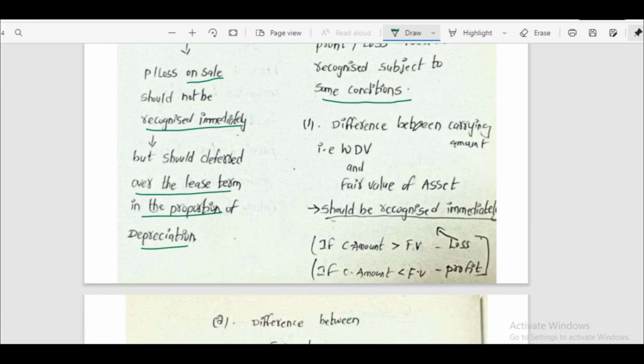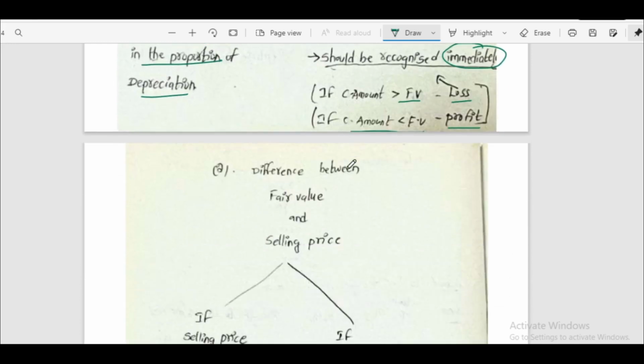Here, the difference between carrying amount and fair value of asset. Here, carrying amount is nothing but WDV, written down value. The difference between carrying amount and fair value of asset should be recognized immediately. That means if carrying amount is greater than fair value, it is loss. If carrying amount is less than fair value, it is profit. We have to recognize it immediately.